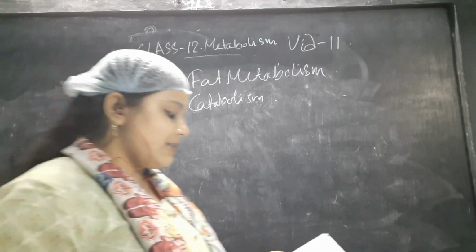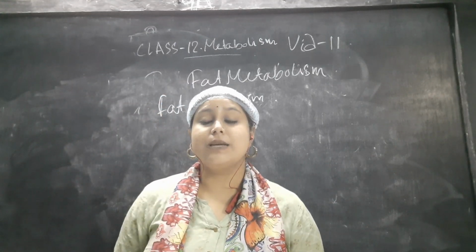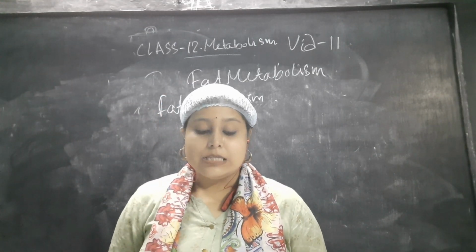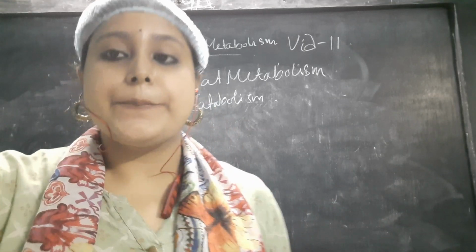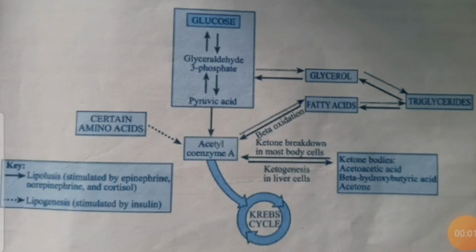In fat catabolism there are several steps, so let's discuss with a picture. This is the first picture, and the first topic is the fate of glycerol. The glycerol is converted by many cells of the body to glyceraldehyde 3-phosphate, one of the compounds also formed during the catabolism of glucose.